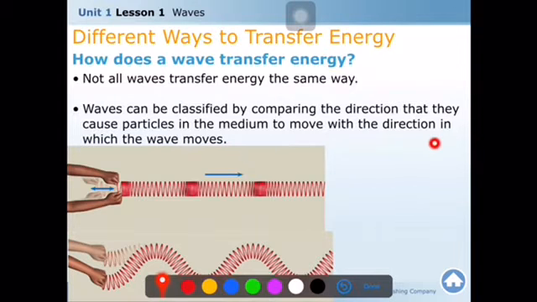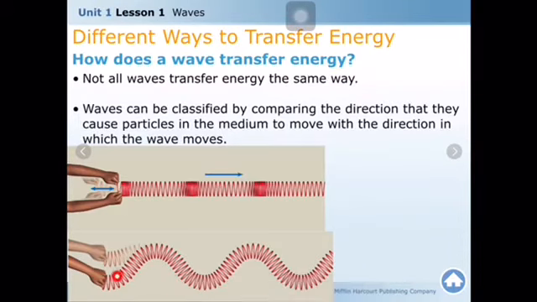You see, the movement of the wave and the movement of the particles is very helpful to classify waves. First of all, we should compare the movement of the particles on this spring toy. If you want to produce a wave on this spring toy, we just move it up and down. When we move it up and down, the wave is produced.